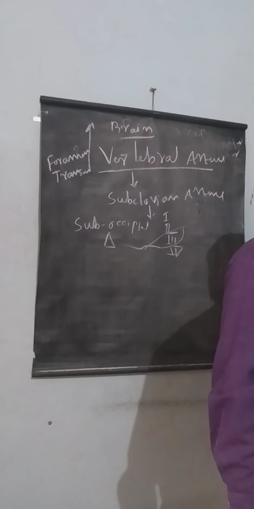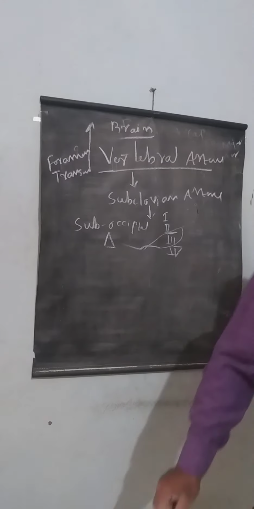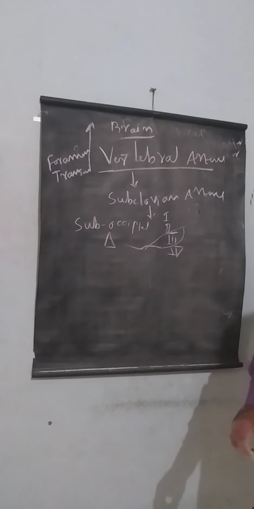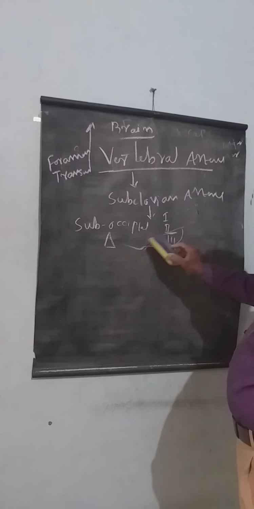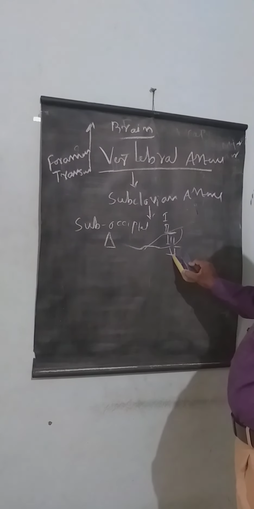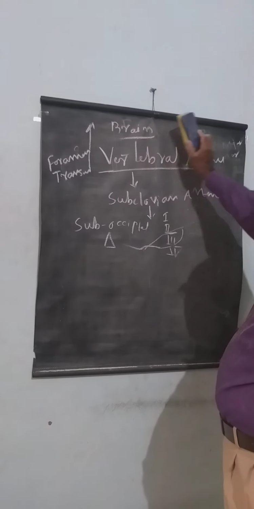We'll see the occipital artery, the terminal branch. The subclavian artery gives the first branch; the third part comes here, and the fourth part forms the basilar artery. The destiny of the vertebral artery is to supply the brain.